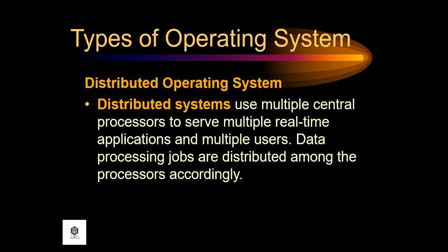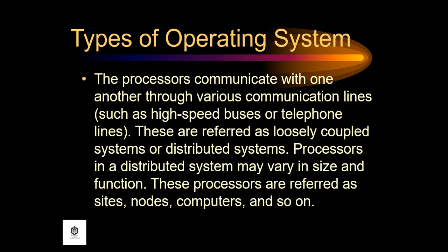What is a distributed operating system? Distributed systems use multiple central processors to serve multiple real-time applications and multiple users. Data processing jobs are distributed among the processors accordingly. The processors communicate with one another through various communication lines such as high-speed buses or telephone lines. These are referred to as loosely coupled systems or distributed systems. Processors in a distributed system may vary in size and function. These processors are referred to as sites, nodes, computers, and so on.